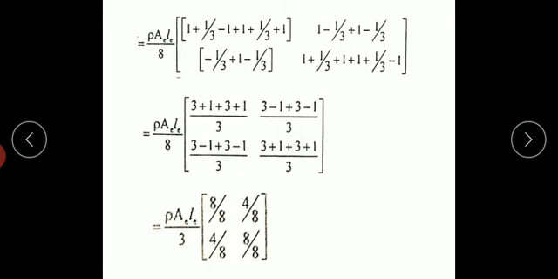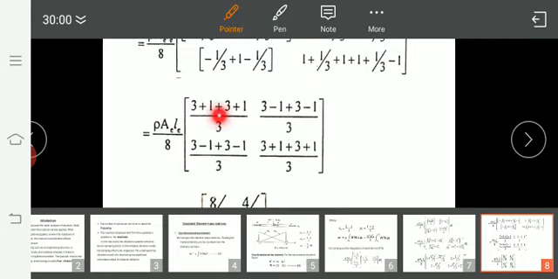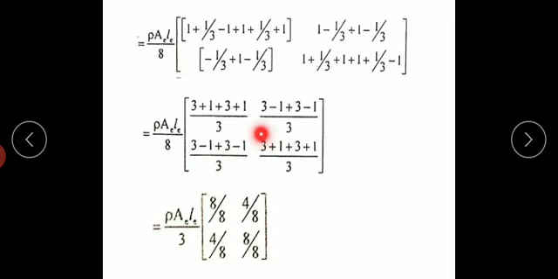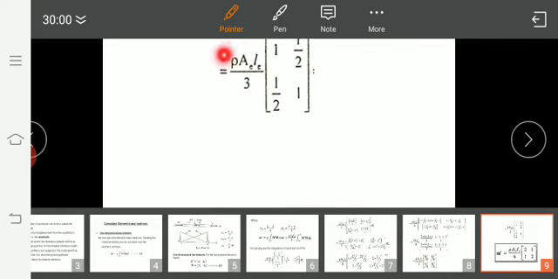So here don't get confused. When I add these things I got 8, when I add this thing I got 4. So 3 is common in all the cases. I took 3 common, and this 8 value I took inside in all, so that I can cancel easily. So finally what I got here is rho A L by 3, 1, 1 by 2, 1 by 2, 1, because 8 by 8 is 1, and 4 by 8 is 1 by 2.